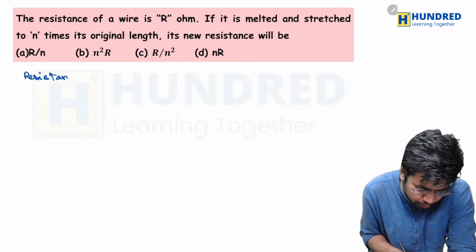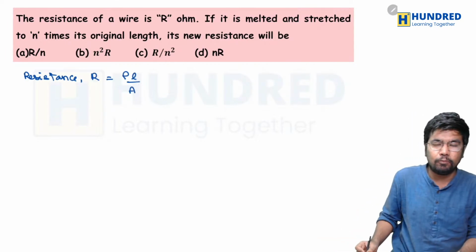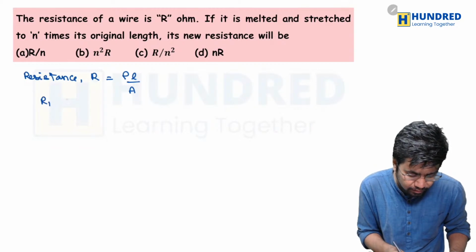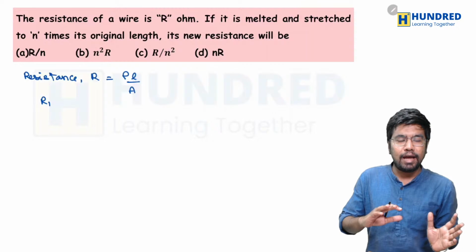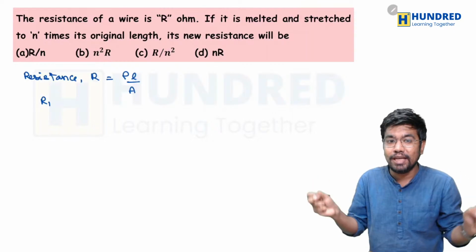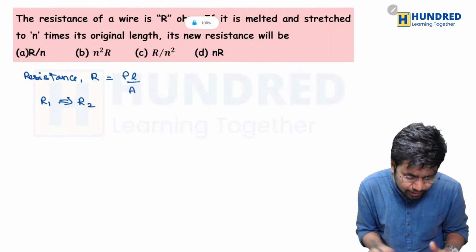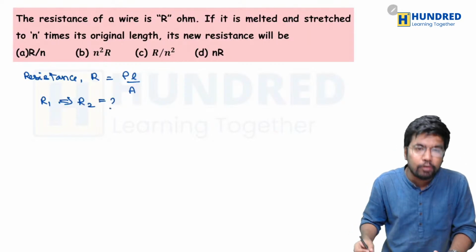The formula for resistance R is rho L divided by A. Initially the resistance was R, and after we melt it and stretch it, its length changes and its resistance changes to R2. We need to find the value of R2.